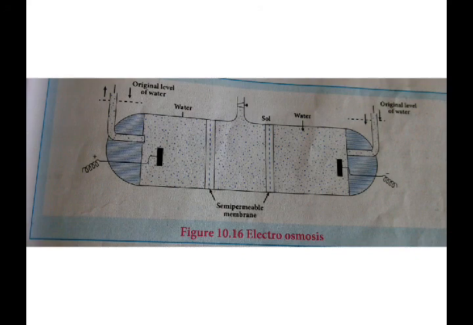The magnitude of the charge will be similar, but the charge is opposite. Here we are preventing the sol particles from moving. Once current is passed through this, the dispersion medium starts to move. So the movement of the dispersion medium under the influence of electric current is called electroosmosis.